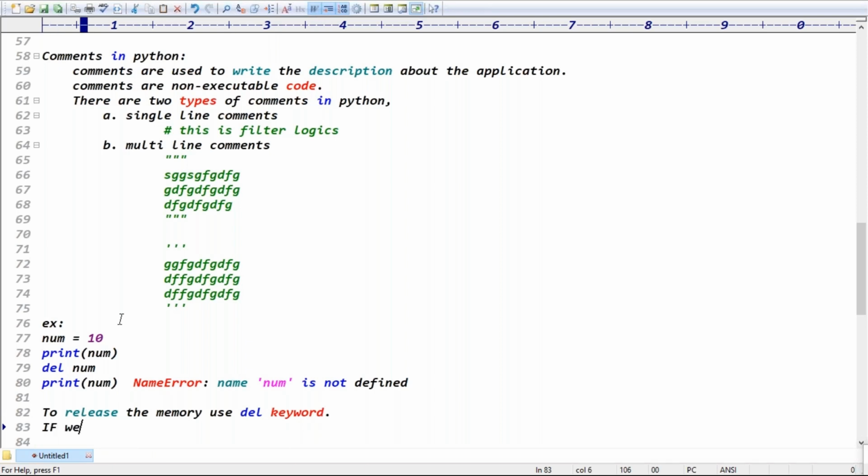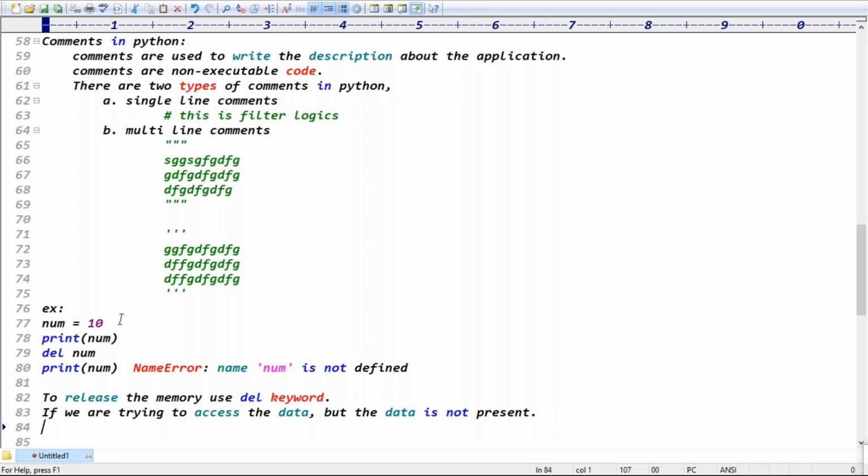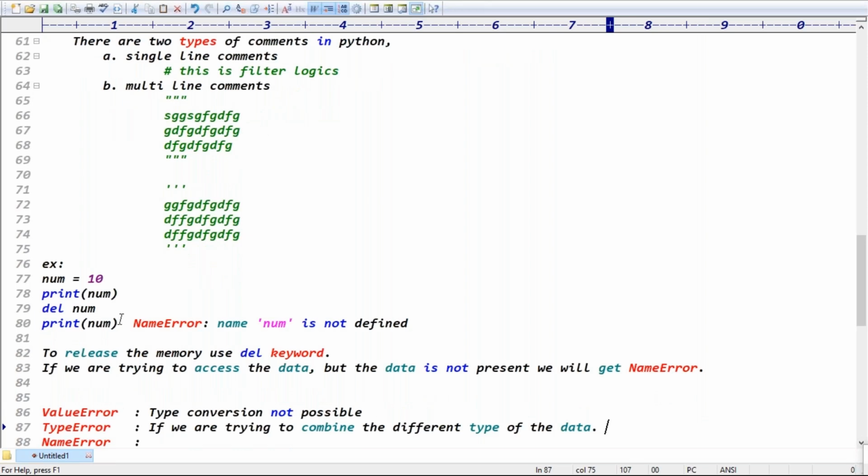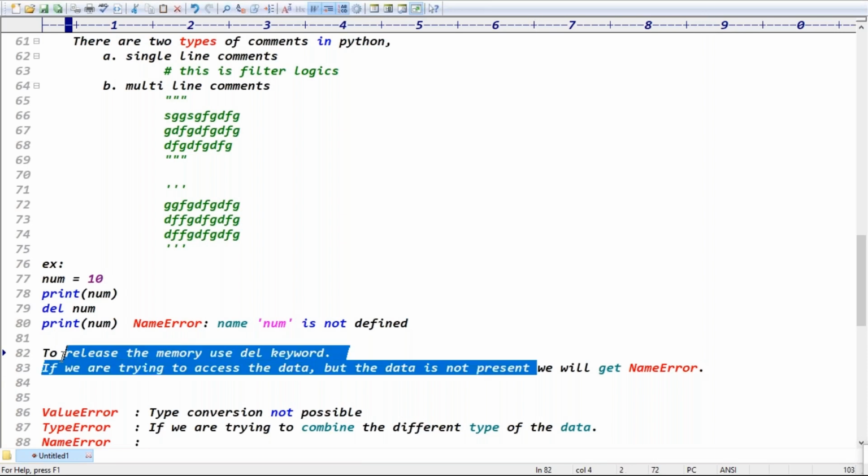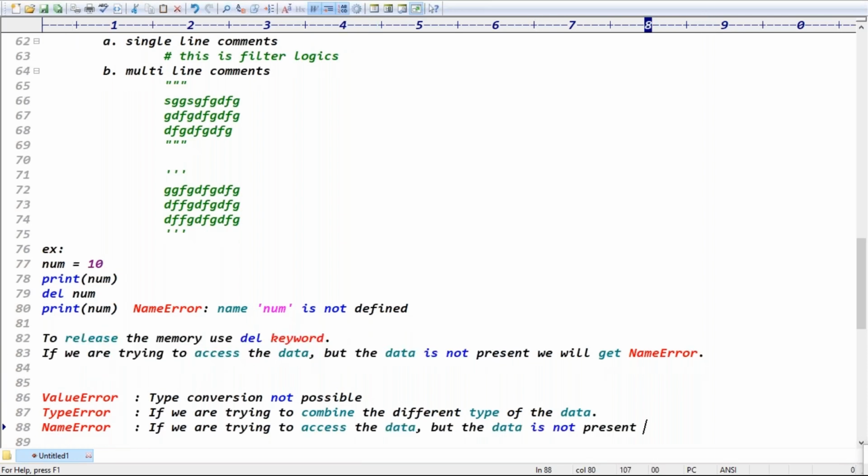If you're trying to access the data, tell me, guys, but the data is not present, maybe not visible or not present, we will get what? We will get the name error, right? Exactly, yes. The statement is clear. If you're trying to access the data but the data is not present, you'll get the name error, right? Exactly. Because these three errors are clear.